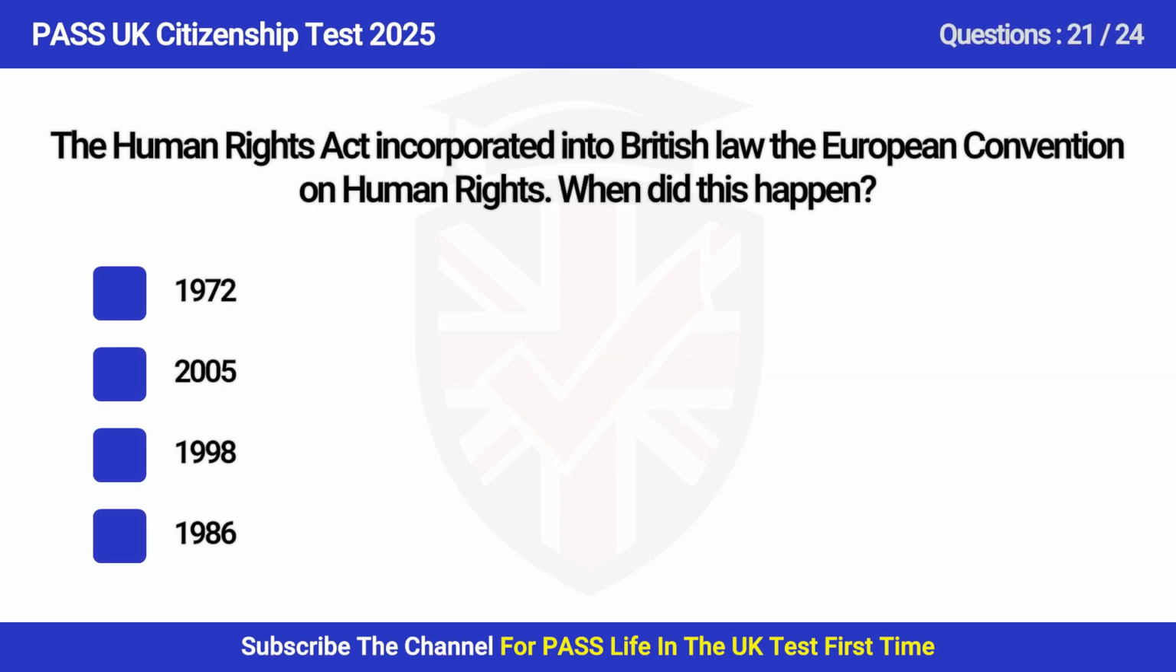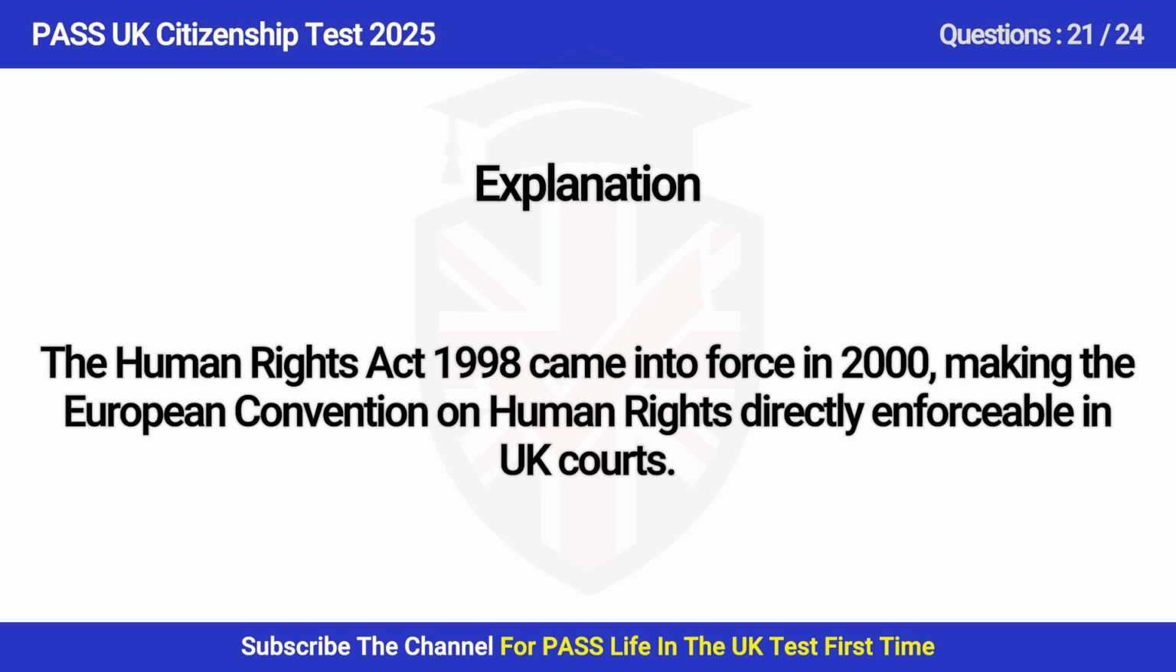Question 21. The Human Rights Act incorporated into British law the European Convention on Human Rights. When did this happen? A. 1972, B. 2005, C. 1998, D. 1986. Answer is C. 1998. The Human Rights Act 1998 came into force in 2000, making the European Convention on Human Rights directly enforceable in UK courts.